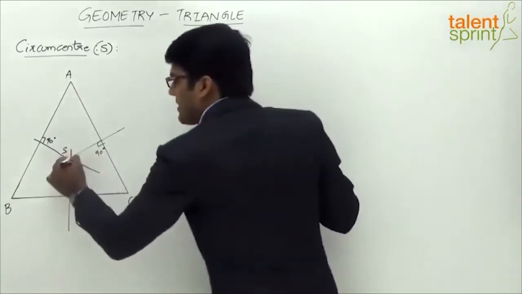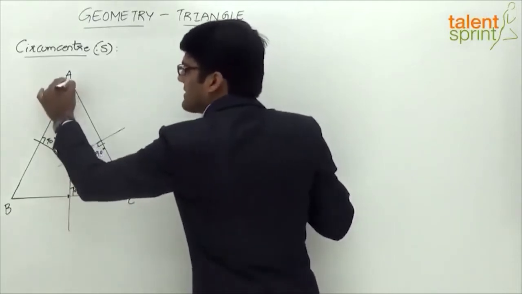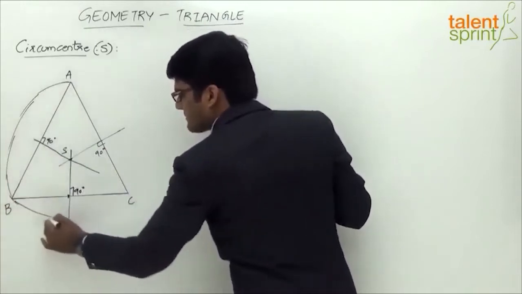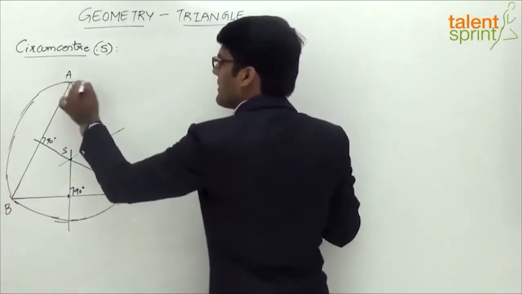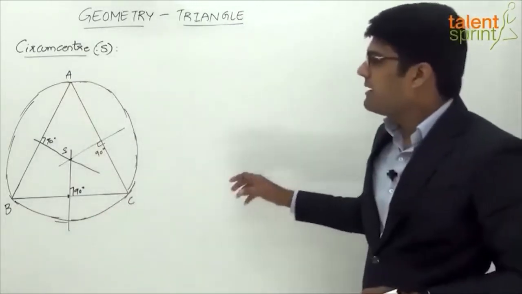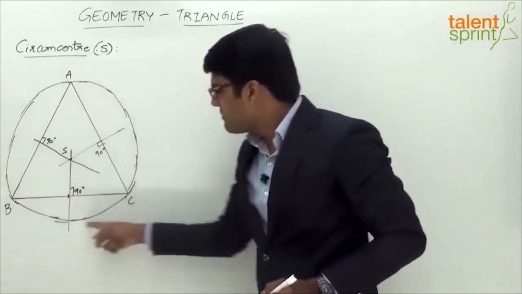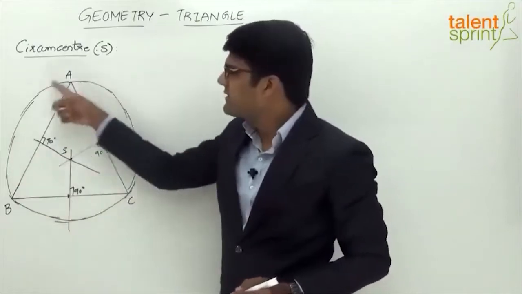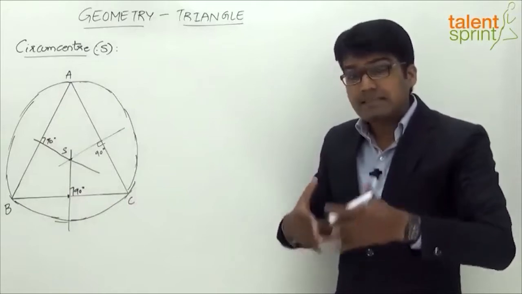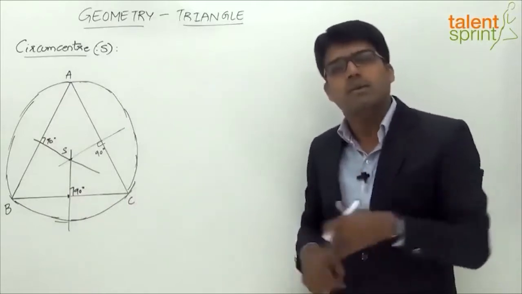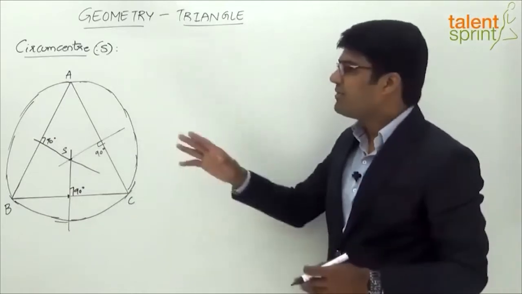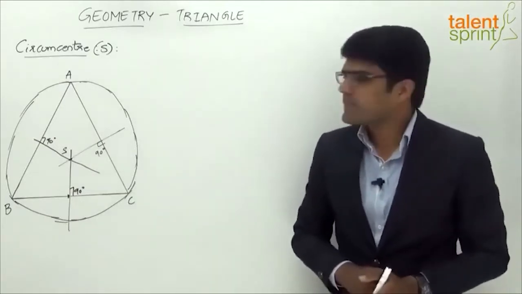So this is the center of a circle which passes through all the three vertices. I'm just trying to draw a circle here. Let's say this is the circle. It may not look like a circle, but let's understand the point. So S is the center of a circle which passes through all three vertices, and this is known as the circle which circumscribes the triangle. The triangle is completely inside the circle and all its three vertices lie on the circle. So that's about circumcenter, the point of intersection of the perpendicular bisectors of the sides.